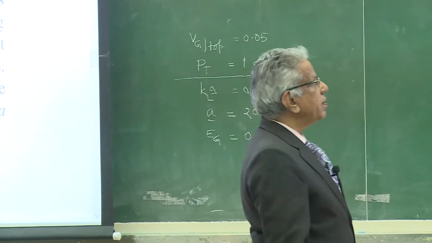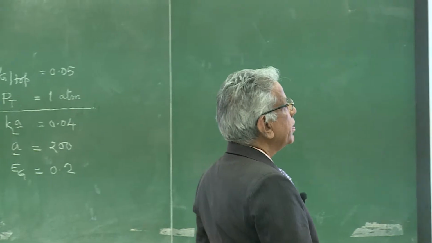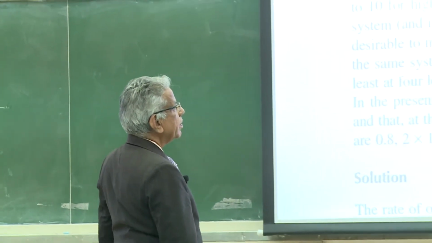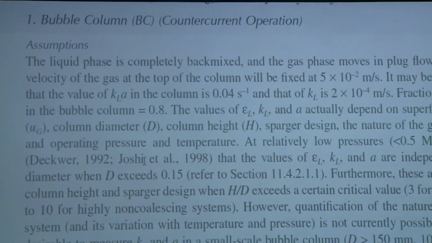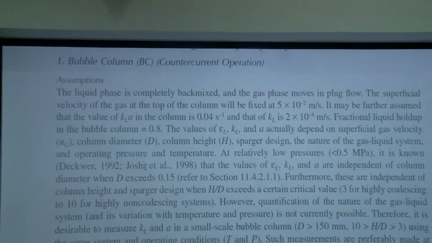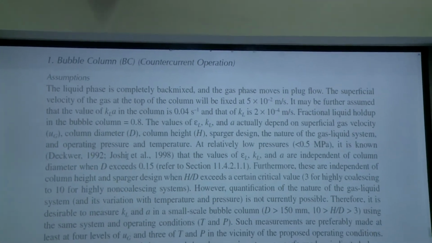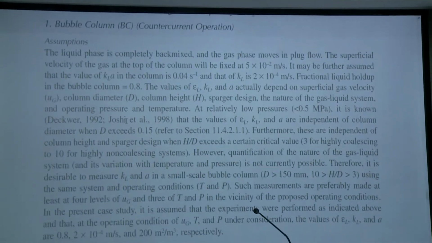Read further. Independent of column diameter and height. Now this is very important. Suppose we want to estimate hold up.